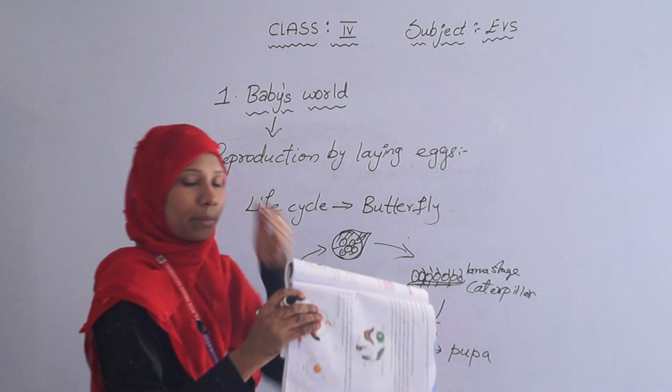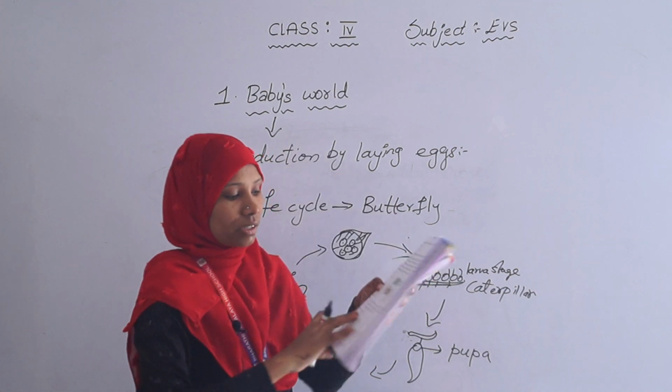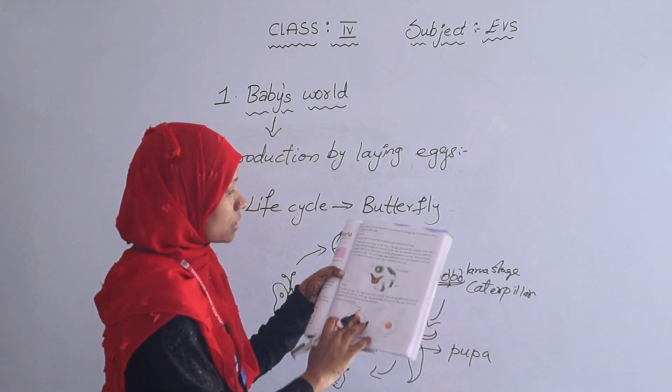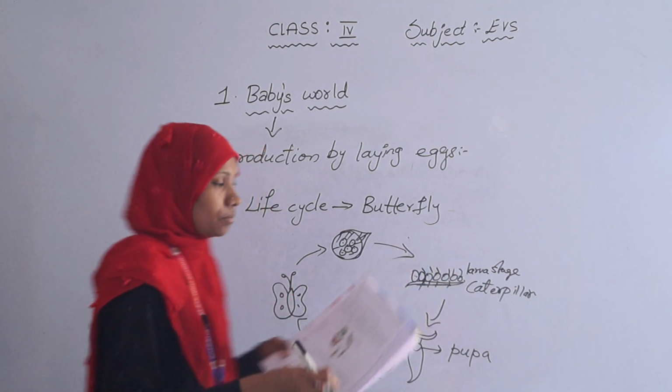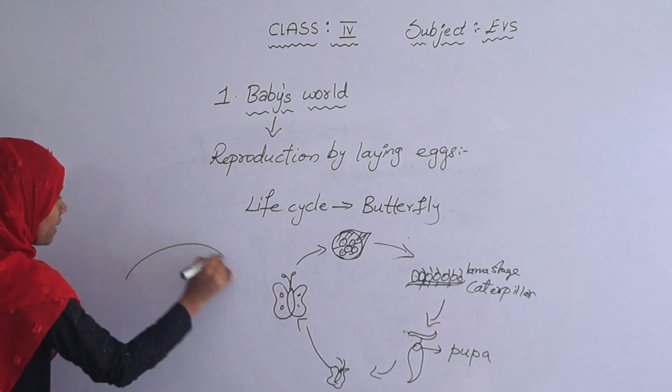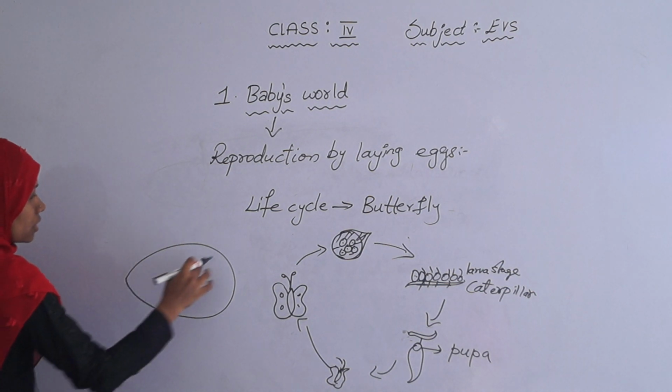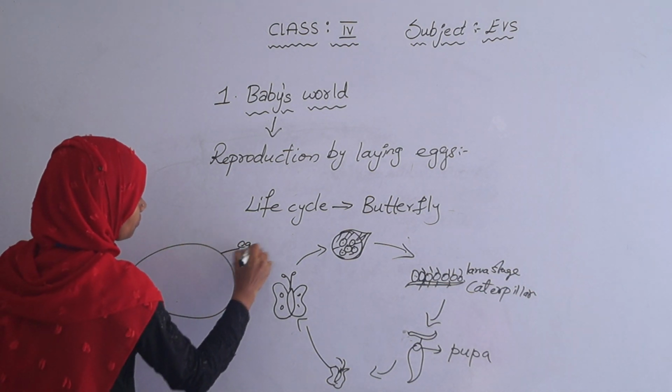In the same way, the bird life cycle is also given below this butterfly life cycle. All birds lay eggs. The eggs have a hard shell. This is an egg. This is called the eggshell.